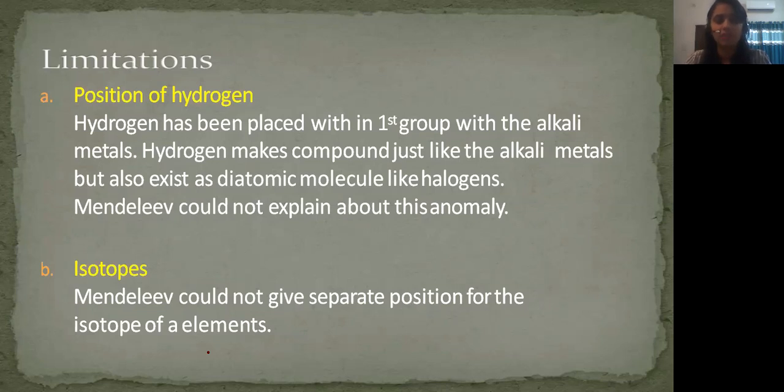Further, Mendeleev could not give a separate position for the isotopes of an element. Hydrogen has three isotopes, H1, H2, and H3: protium, deuterium, and tritium. Isotopes have different atomic masses but the same atomic number. So where should they be placed? There is no separate position for them.